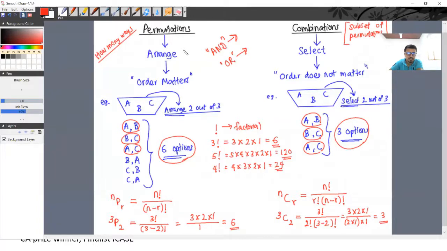With the term "and", what should you use? You should use multiplication.